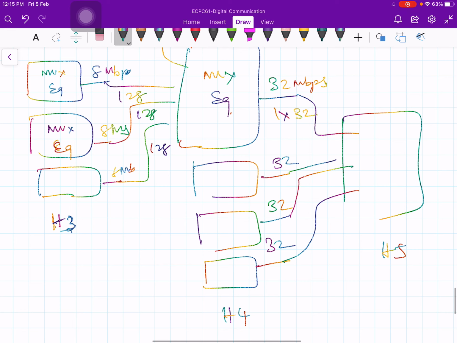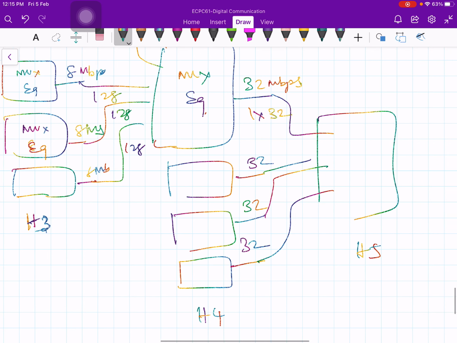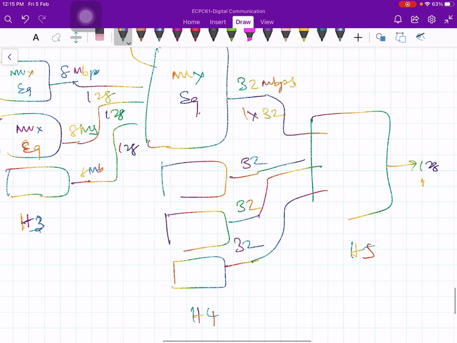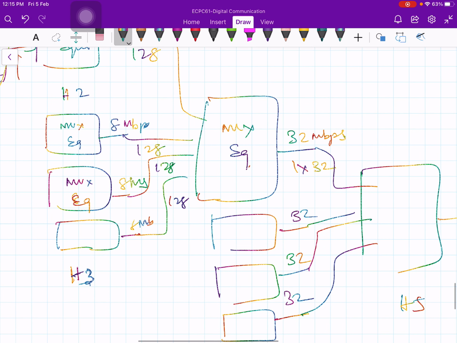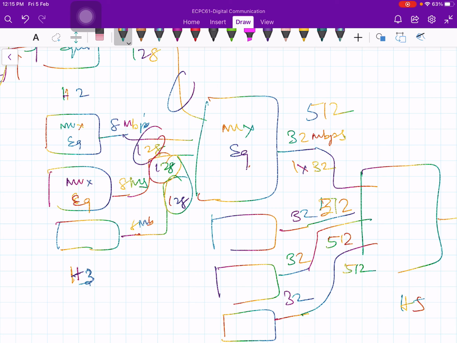So 32 plus 32, 64, 64 plus another 64, 128. 128 Mbps. Right, 128, 128, 128, 128, 512 voice circuits, and here also 512, 512, 512. So totally 2048 voice circuits.